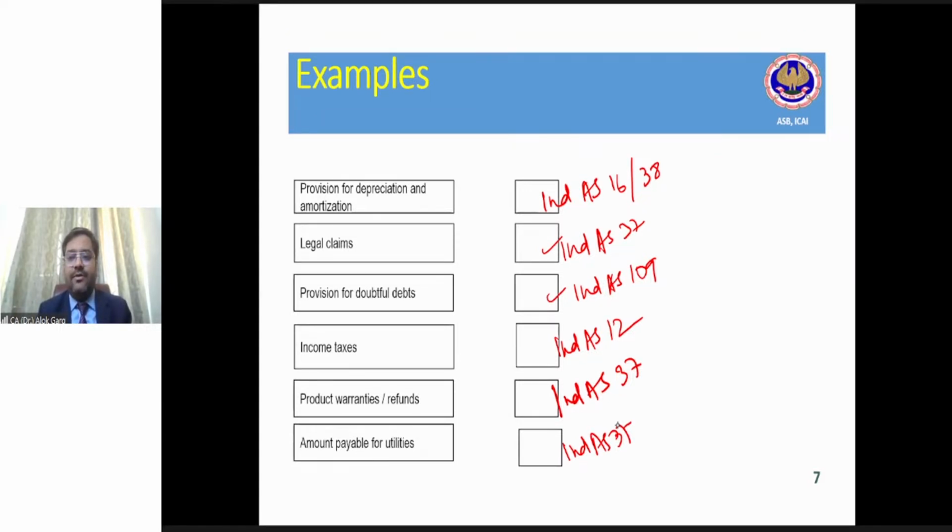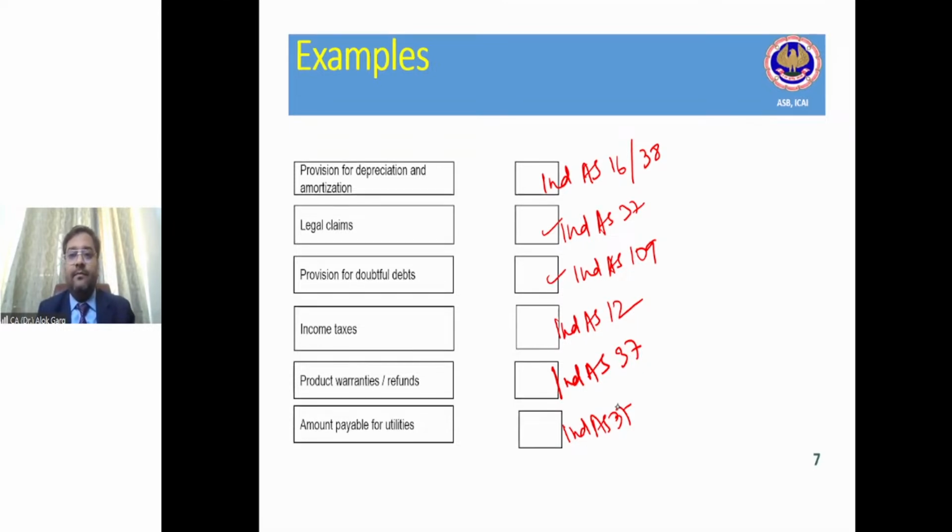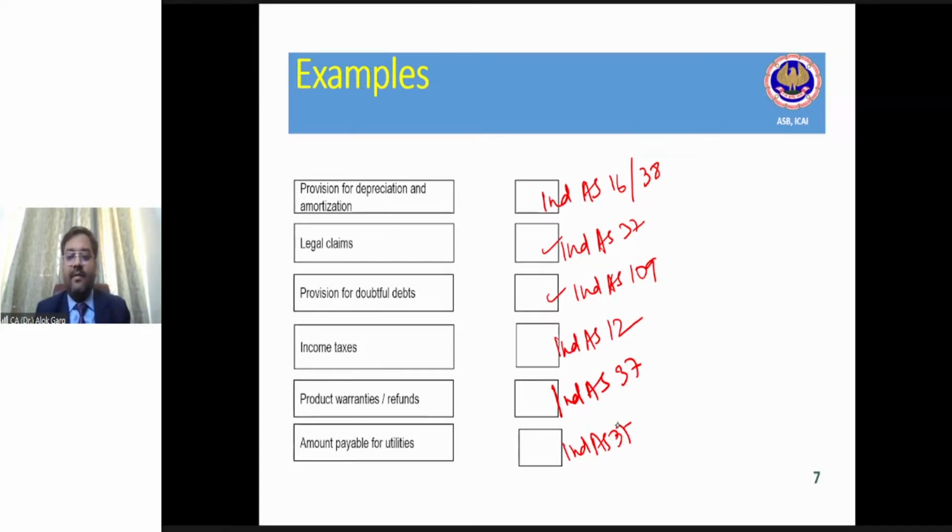Right, guys? Any doubt in any of these examples? Are you guys able to understand so far? Are we on the right track? Are you enjoying the session? Please let me know. Good. Let's move on.